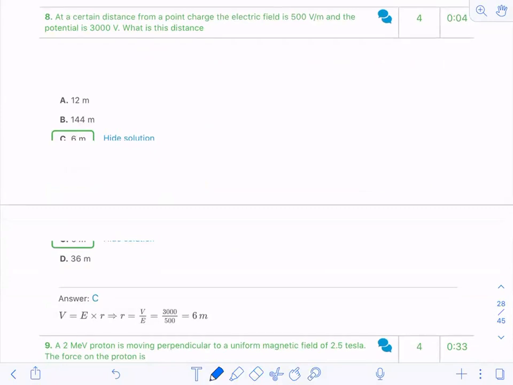Now, question number 8. At a certain distance from a point charge, the electric field is 500. 500 is the electric field, into L is equal to voltage. Voltage they have given me as 3000. Now they're asking me the distance L. So it will be 3000 divided by 500. So it's very easy: 6 meters. Answer is 6 meters.